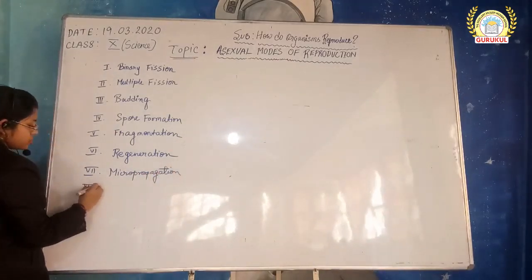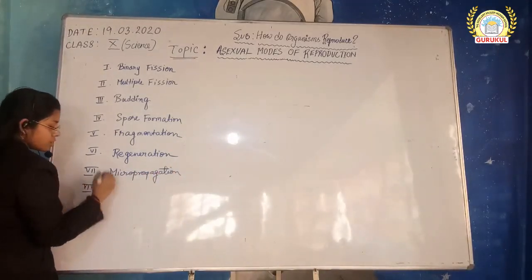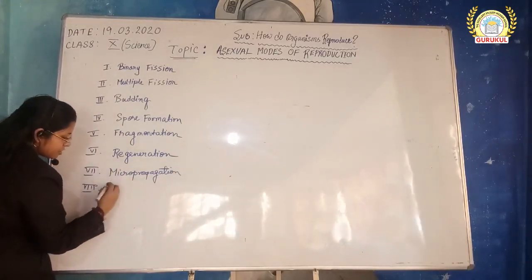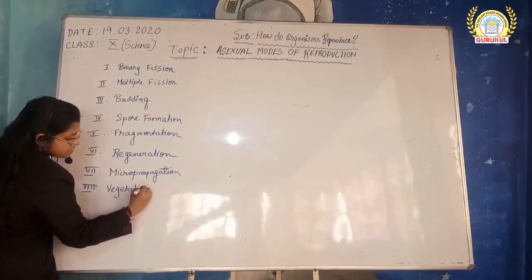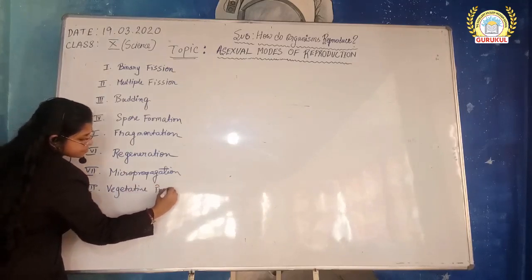And the eighth topic is vegetative propagation.